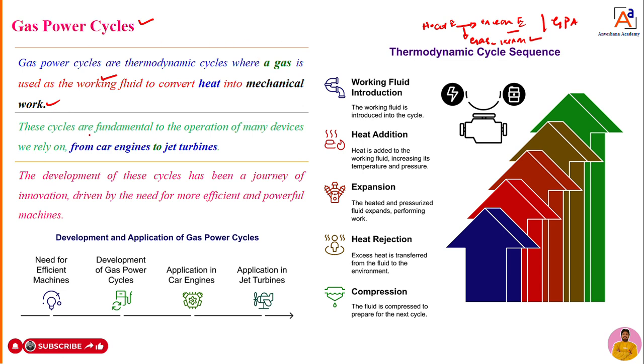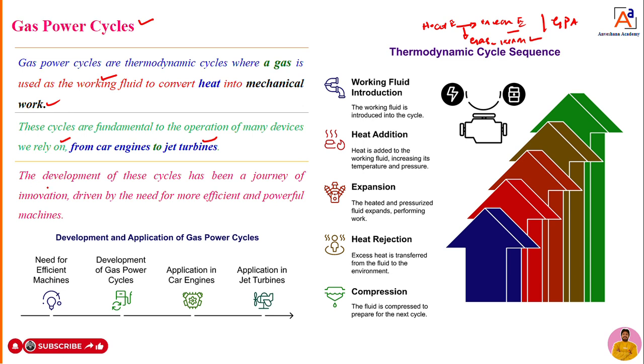These gas power cycles are fundamental to the operation of many devices we rely on, from car engines to jet engines. Dear students, all of these depend on the fundamental operation of gas power cycles. Without gas power cycles, we can't design car engines or turbines or jet turbines, which we are using nowadays.